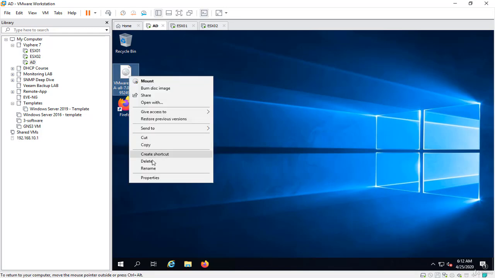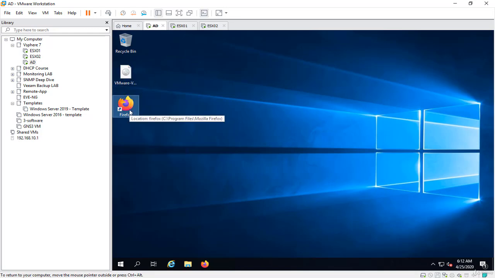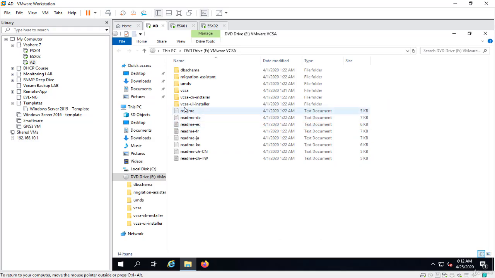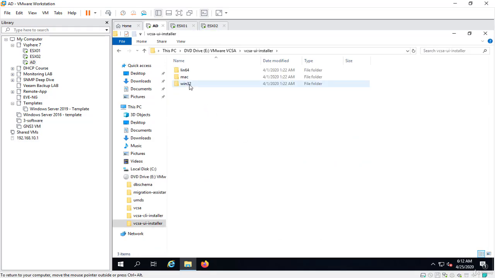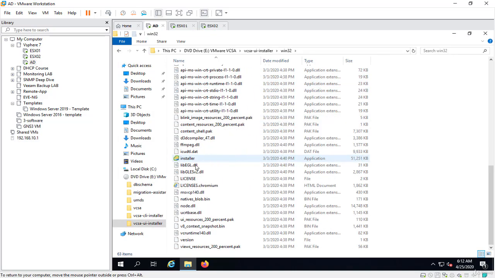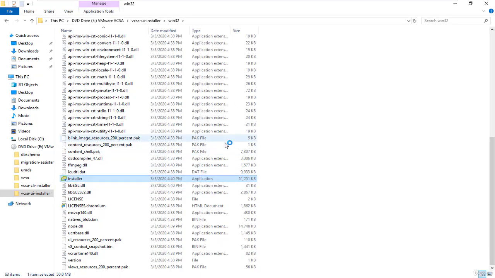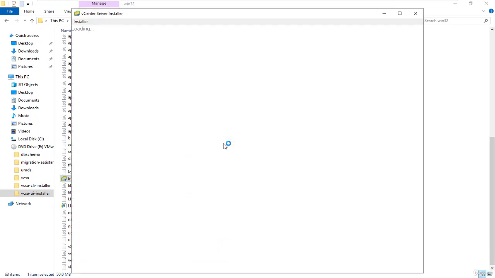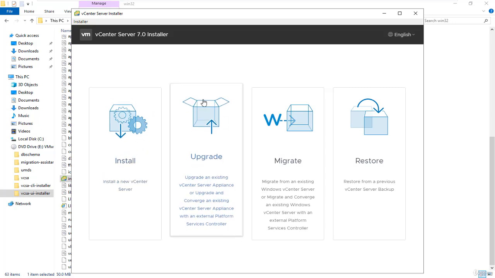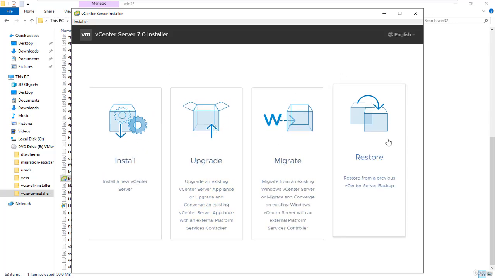After that, we're going to delete this file and install Firefox on the Active Directory to continue, because Firefox and Google Chrome are much better than the IE or Edge browser. So here we'll double click on the file and go to the VCSA UI installer and Win32, and scroll down to see the installer file. Let me use my full screen. So here we have install, upgrade, migrate, and restore from backup.